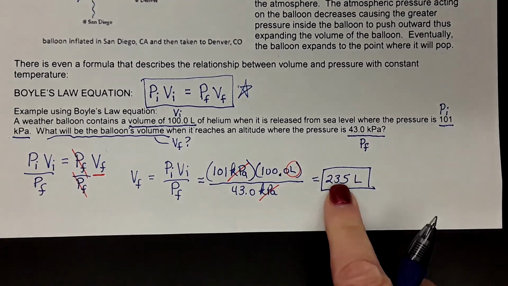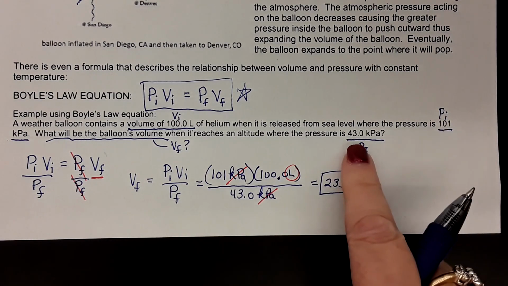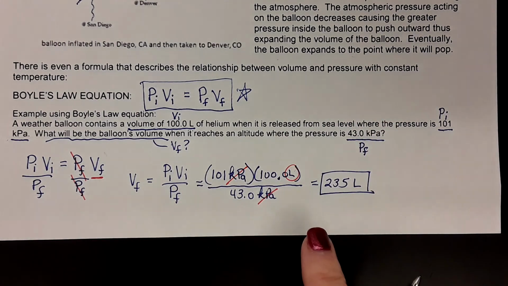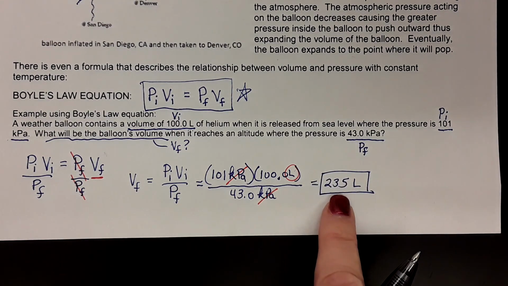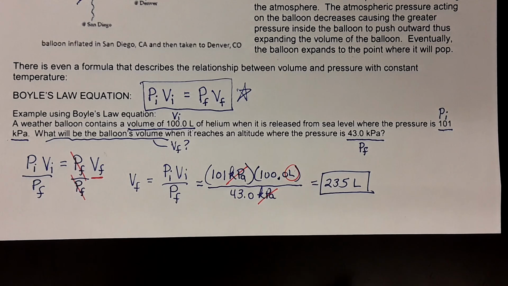Now look, what did we say we should see? We said we have a decrease in pressure, so we should have a corresponding increase in volume. We had 100, now we have 235. Yep, we had an increase. So 235 liters is going to be the new volume of the balloon.